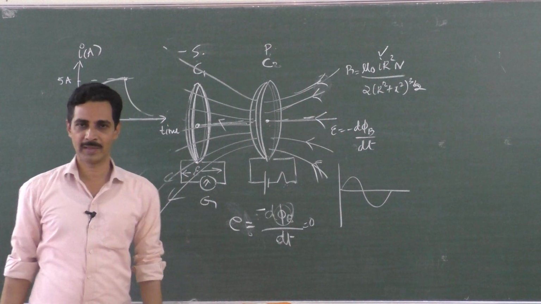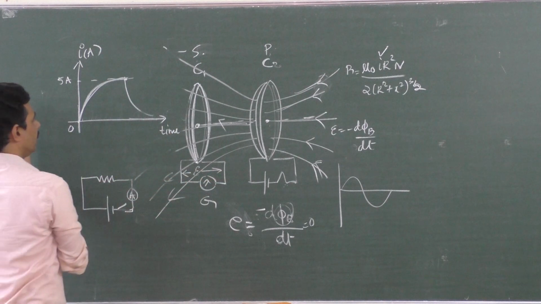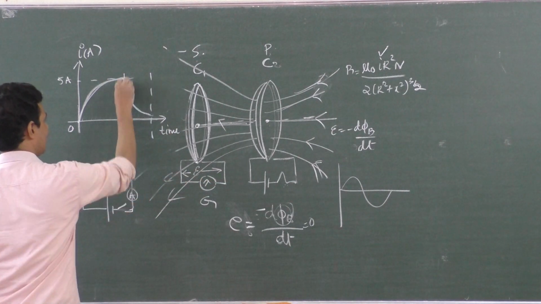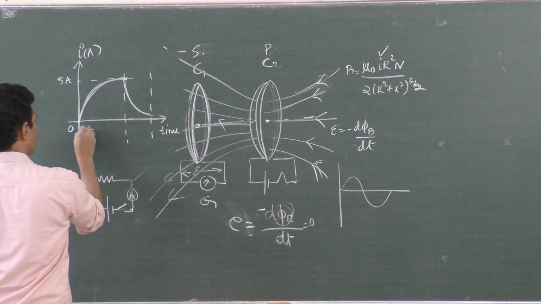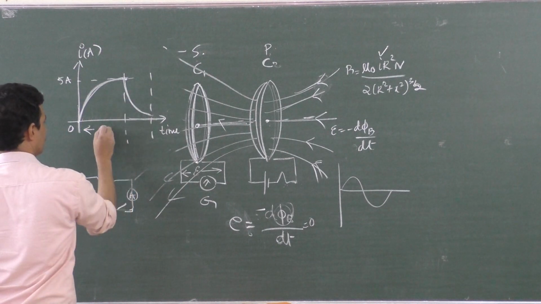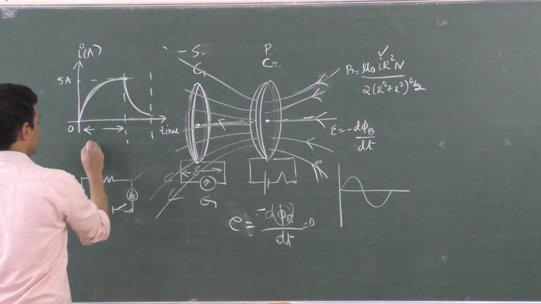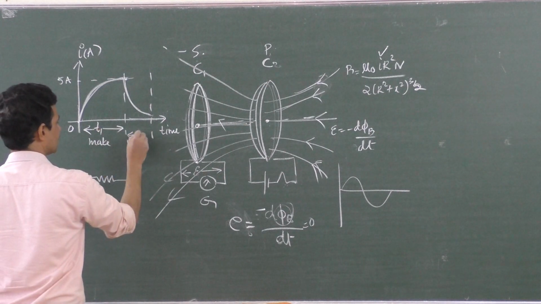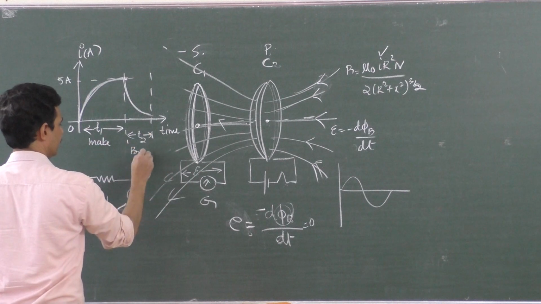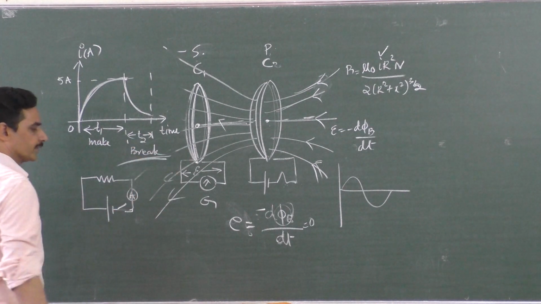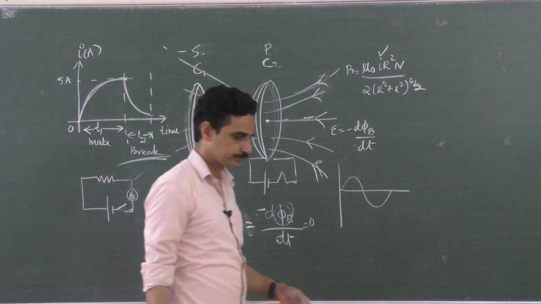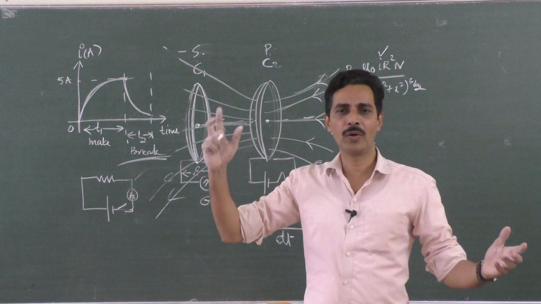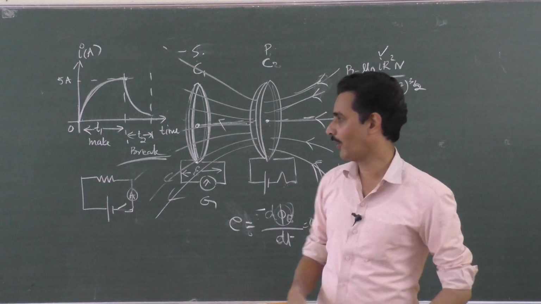When you switch it off, when the current falls from maximum to 0, it takes a lesser time. So this is the time during make, and this is the time during break. Right? So the current takes longer time to grow but a very short time to fall.